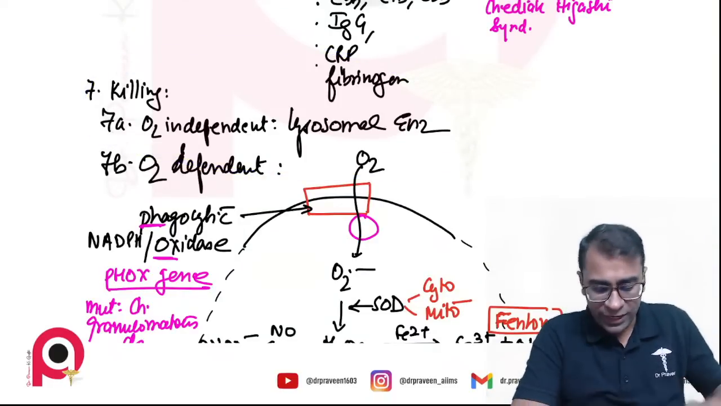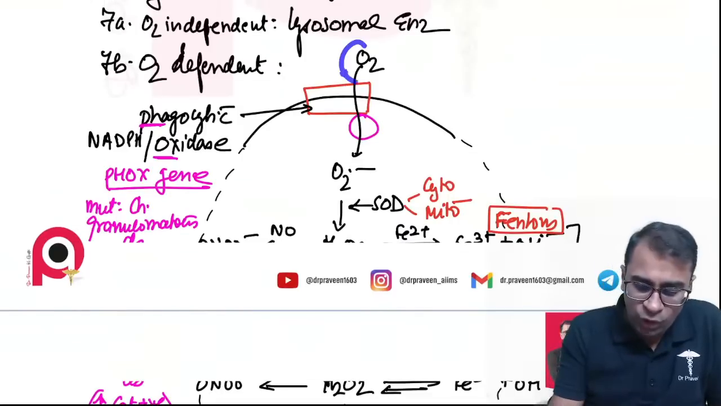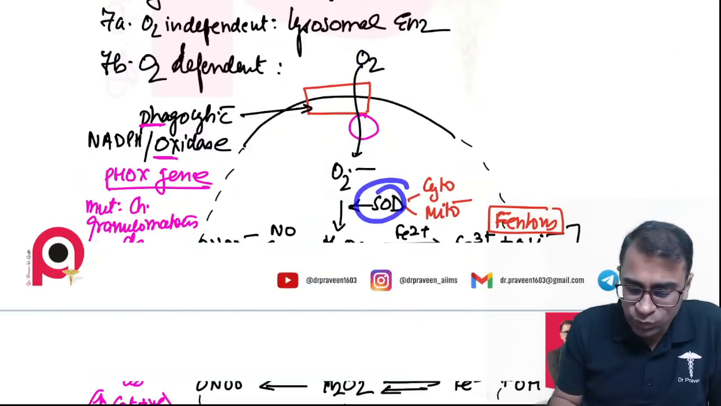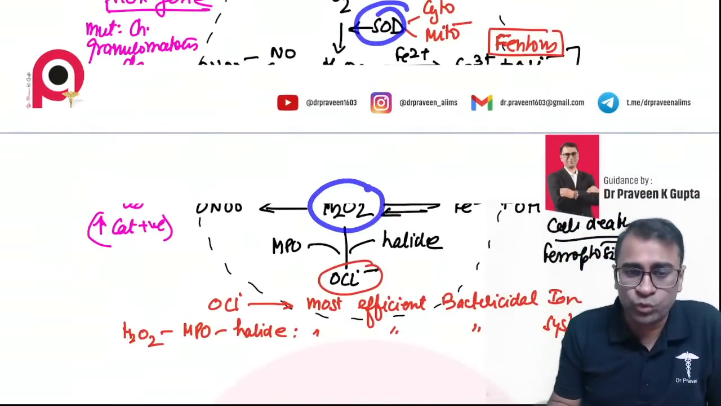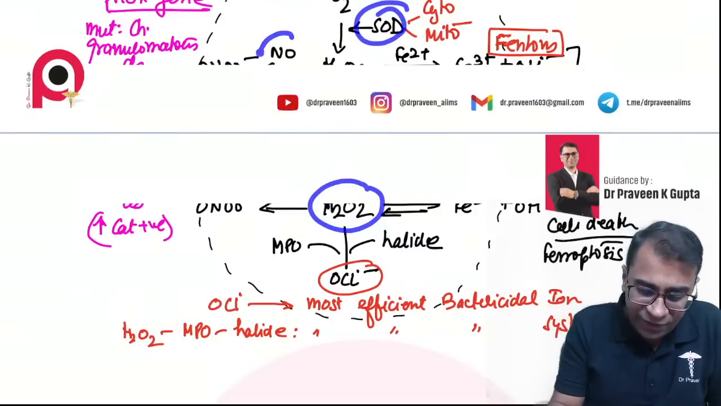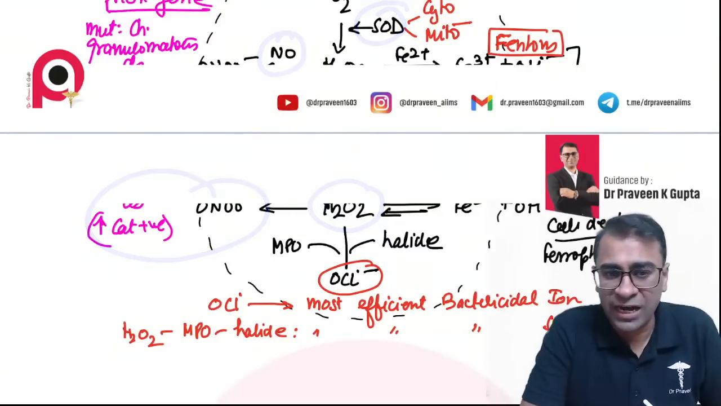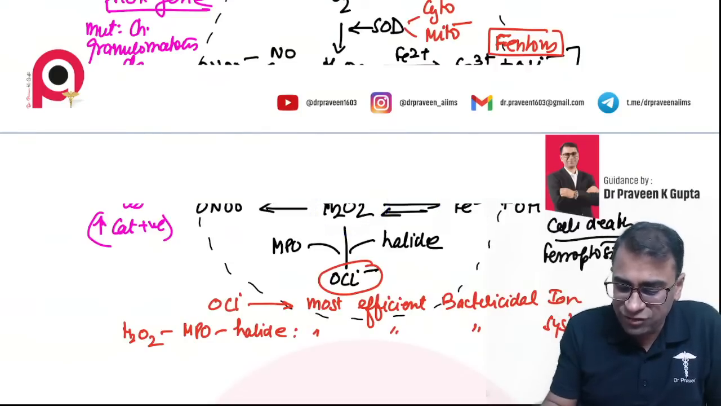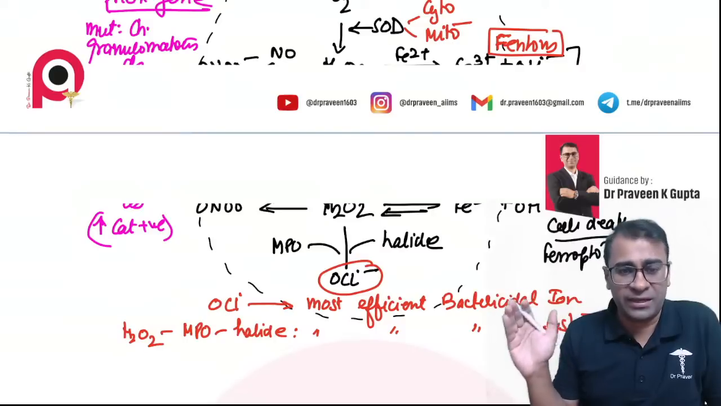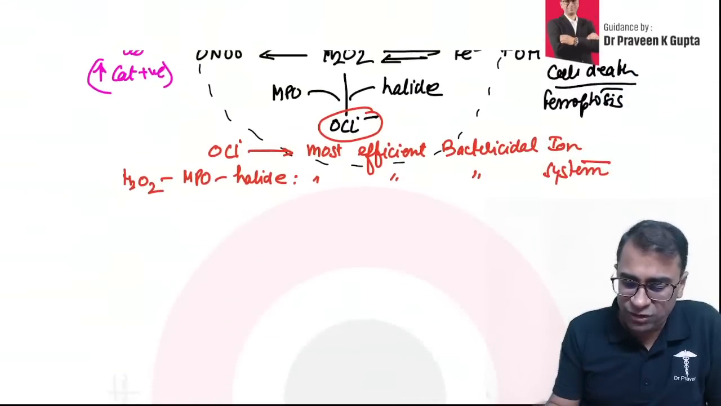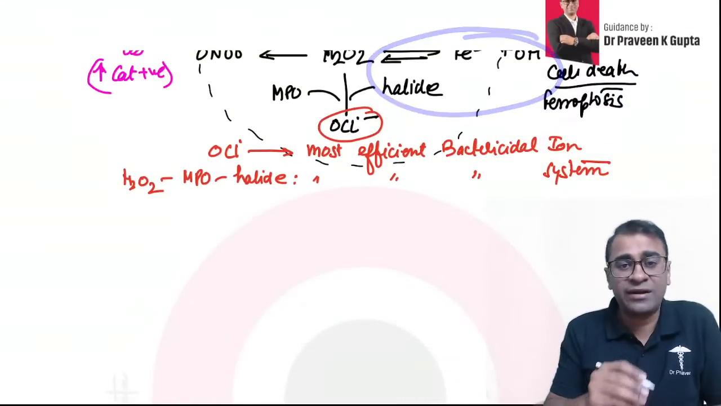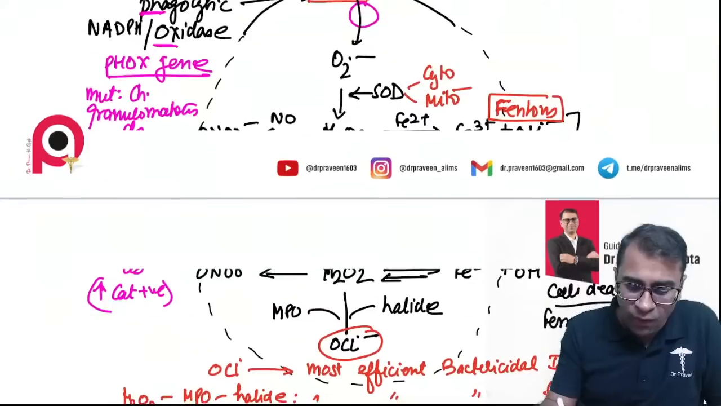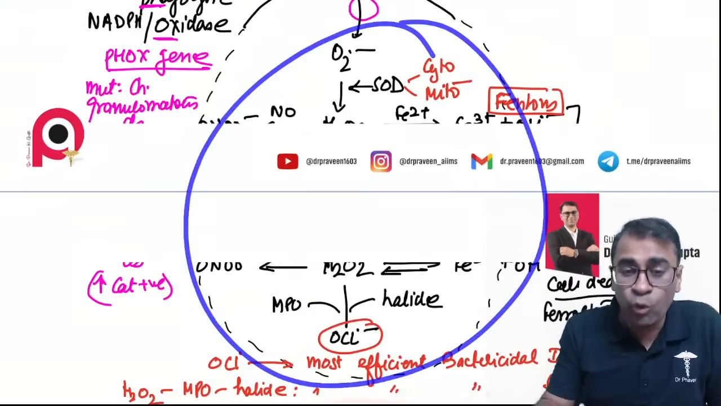Now in the oxygen dependent pathway, what happens? The oxygen is first taken inside and changed to superoxide. Then with SOD, it is changed to H2O2. H2O2 with the help of nitric oxide makes peroxynitrite, and H2O2 with the help of Fe2 plus makes Fe3 plus and OH minus. This whole reaction is called Fenton's reaction.